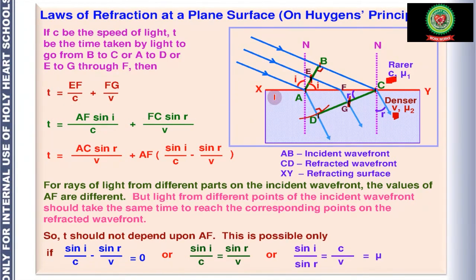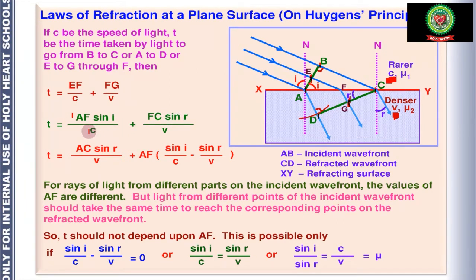Now again we are going to see the triangle AEF. In this triangle, EF is equal to AF sine i. So in place of EF, we have put this value. Similarly, in triangle FGC, FG is equal to FC sine r, because here theta is r, or the angle of refraction. So in place of FG, we have put the value FC sine r.